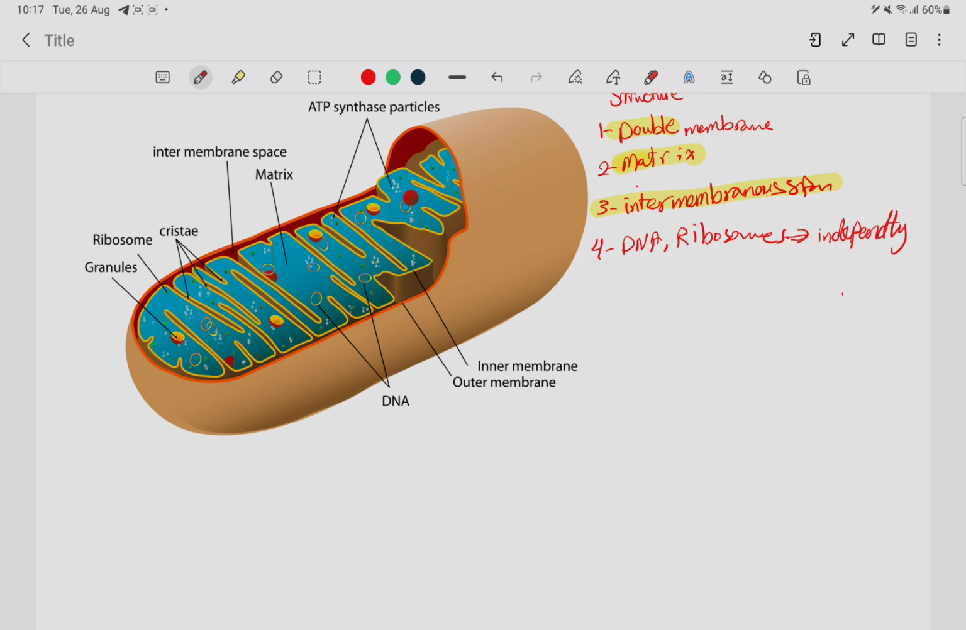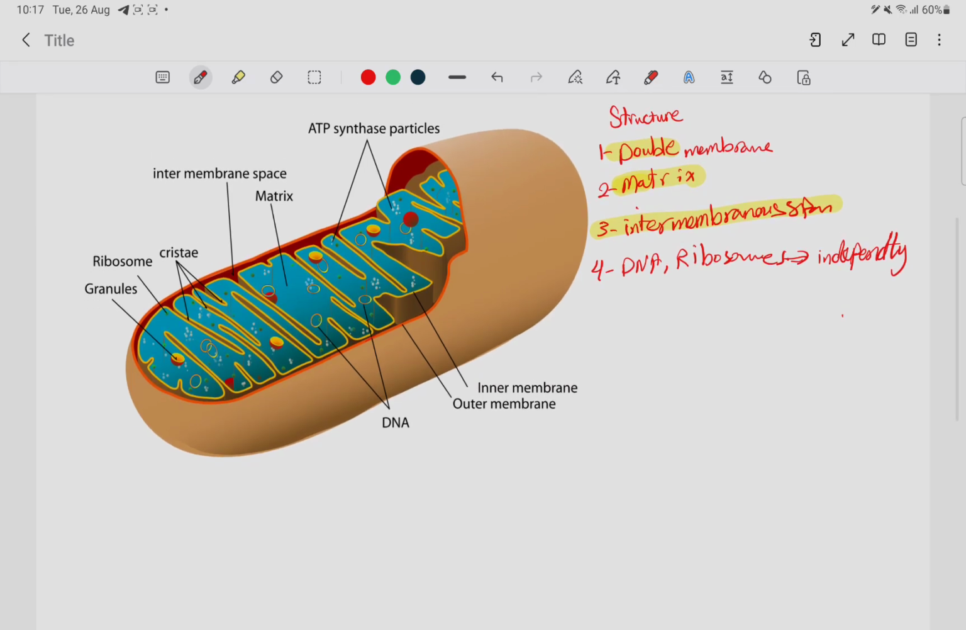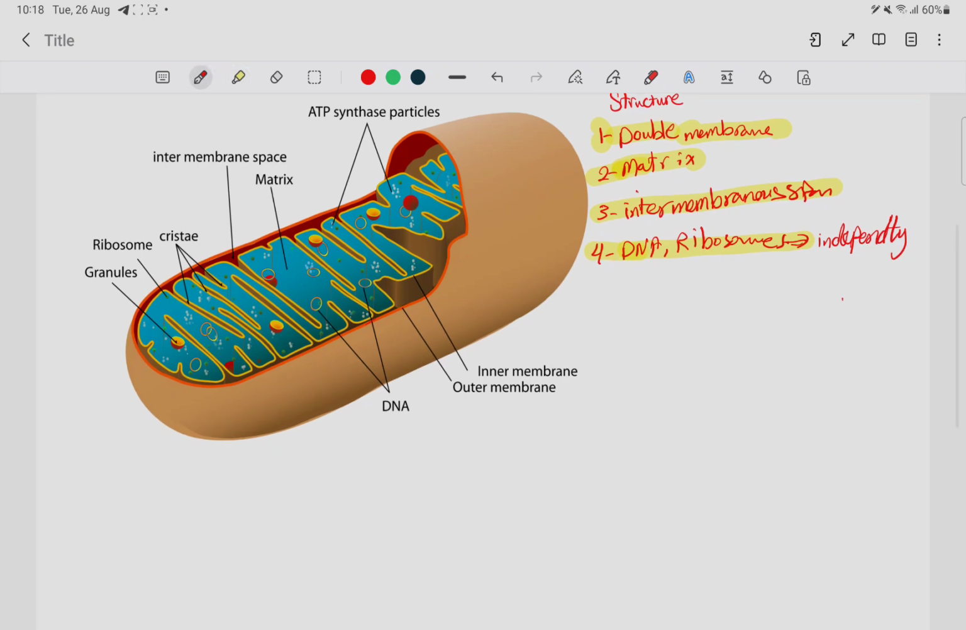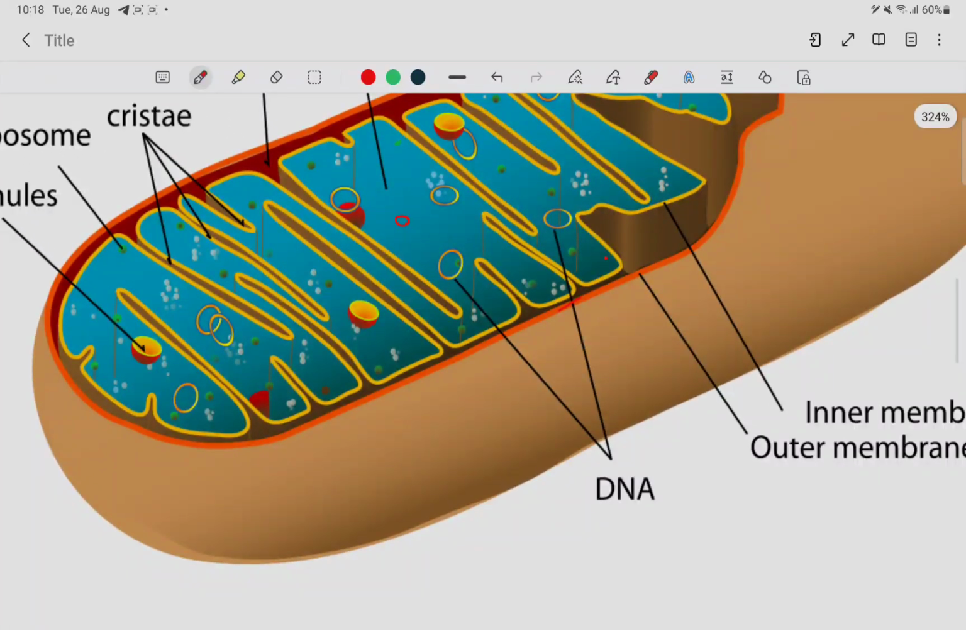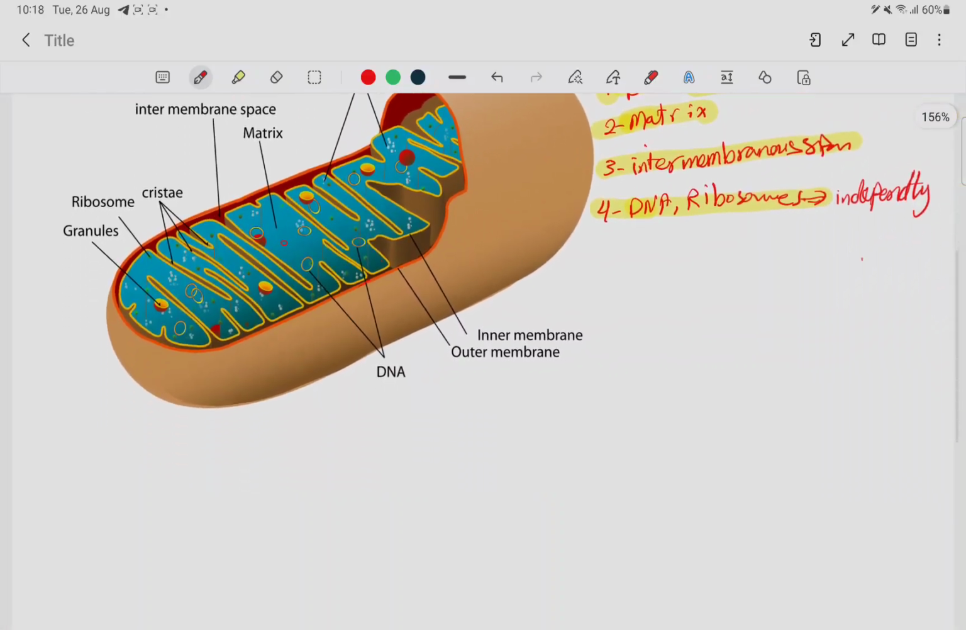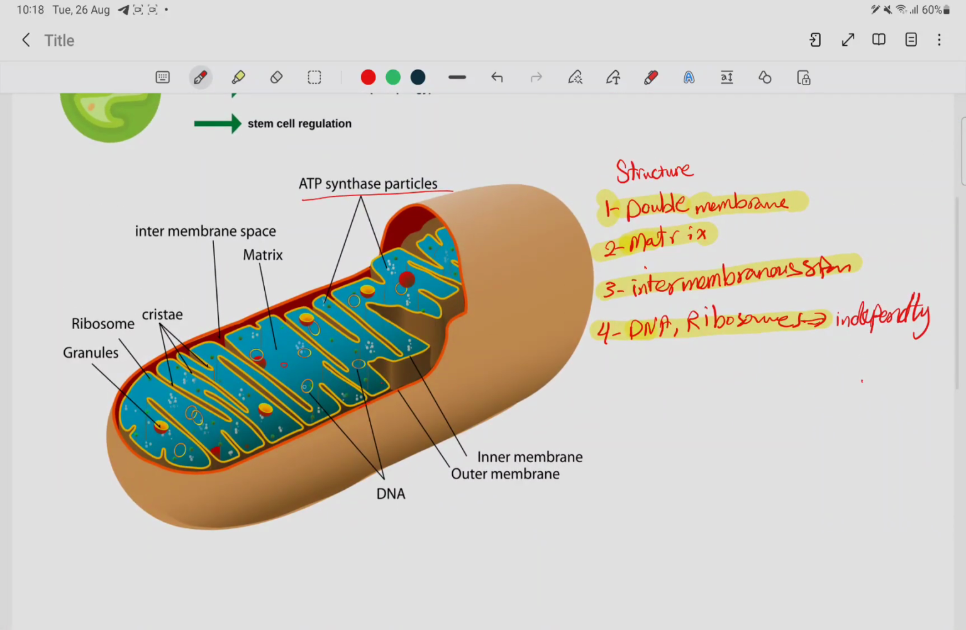So the structure is composed of 4 things: the double membrane, the matrix, the intermembranous space, and finally the DNA and ribosomes. If we look at this picture, this is the outer membrane, this is the inner membrane, and here is the ATP synthase particle. This is the matrix, the blue here. This is the cristae. Ribosomes are the green things here, and those are the granules. This is the yellow thing, it is the DNA.